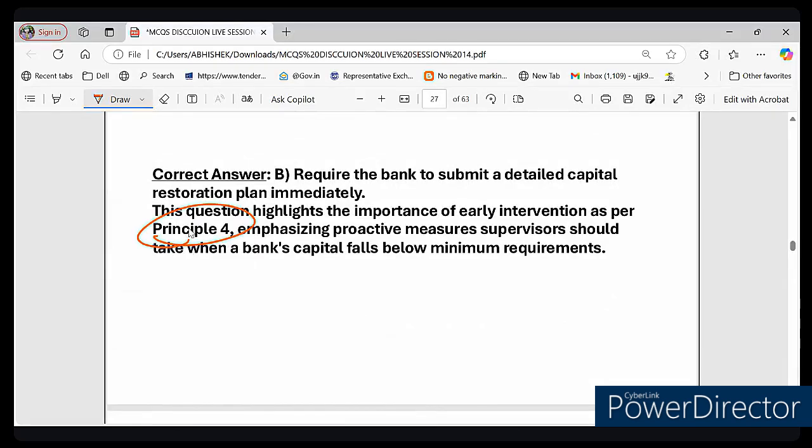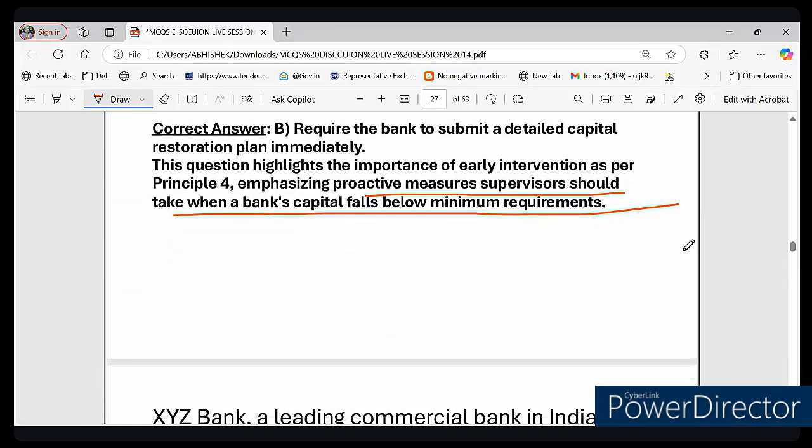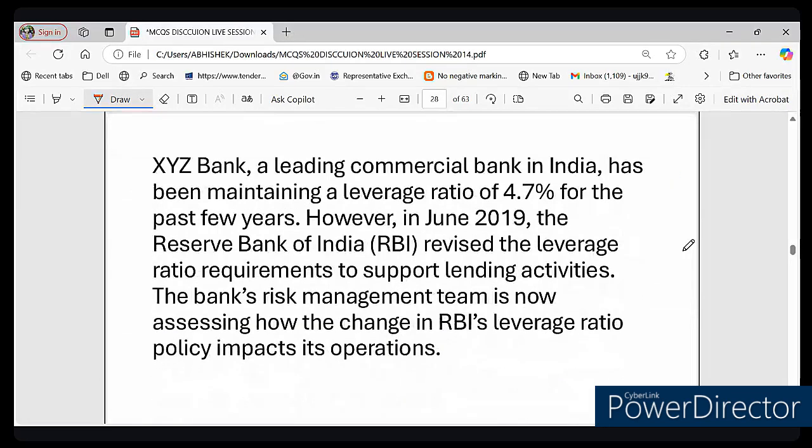Friends, I request you that SREP, supervisory review process, there are four principles in SREP and I request you to mug it up. मैं आपको रिक्वेस्ट करूंगा कि जो आपके SREP के 4 प्रिंसिपल बुक में दिए हुए हैं, आप उसको याद कर लें, क्योंकि क्वेश्चन डायरेक्टली इन 4 प्रिंसिपल से पूछा जाता है, and this is principle number 4, which emphasizes proactive measures supervisors should take when a bank's capital falls below minimum requirement. This is principle number 4. Question can be like this: which principle is it? So it is principle number 4, right?